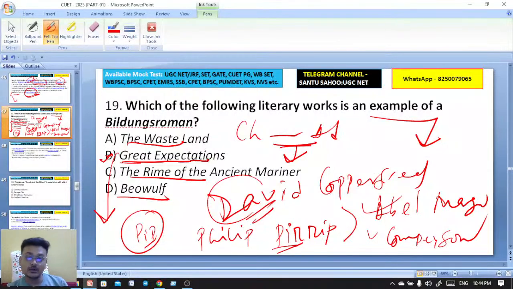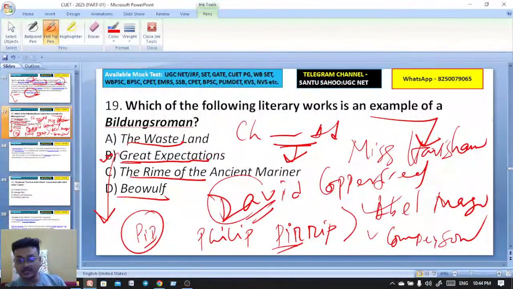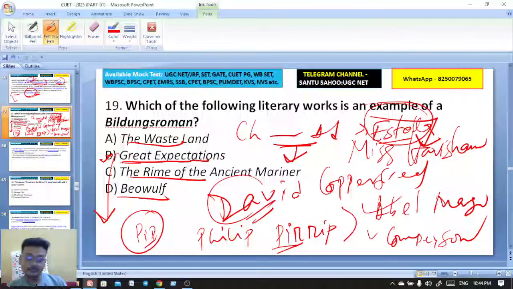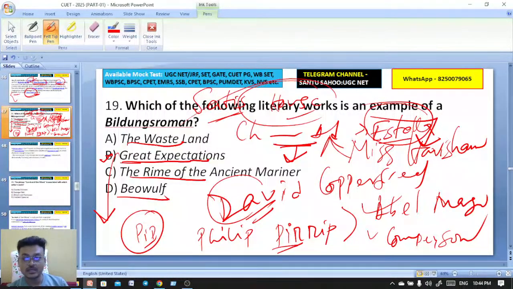We have characters like Miss Havisham. Miss Havisham's adopted daughter is Estella, and Miss Havisham stays in a house. The name of the house is Satis House, S-A-T-I-S. That is where Miss Havisham lives. Got it? Very good, Neetu. Exactly.